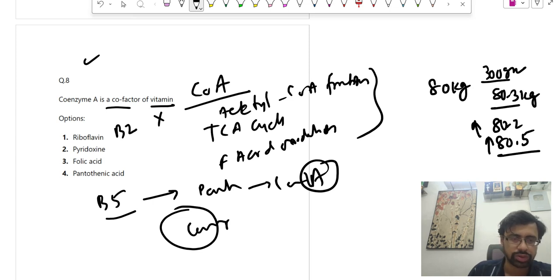Riboflavin दो चीजों को फॉर्म करता है, एक FAD और एक FMN. Okay, so these are used in oxidation reduction reactions, not CoA. So pyridoxine is B6. So this is also incorrect. This forms PLP. Okay, no, this is not plasma. It has nothing to do with plasma. This is pyridoxal phosphate. Then folic acid, vitamin B9. Okay, so this is one carbon metabolism and DNA synthesis. So the final answer goes for this.